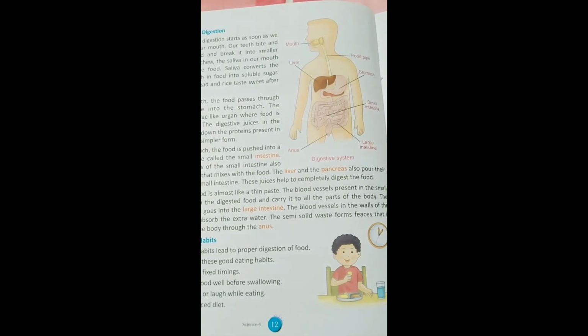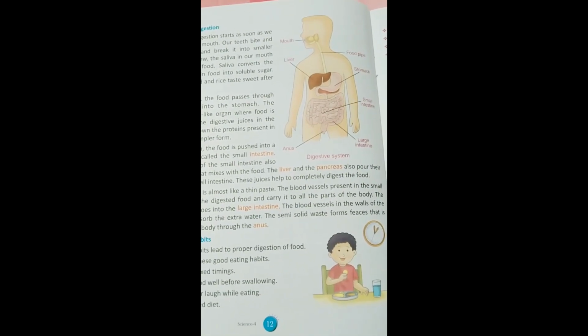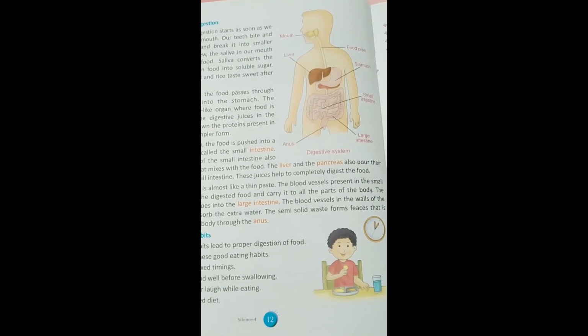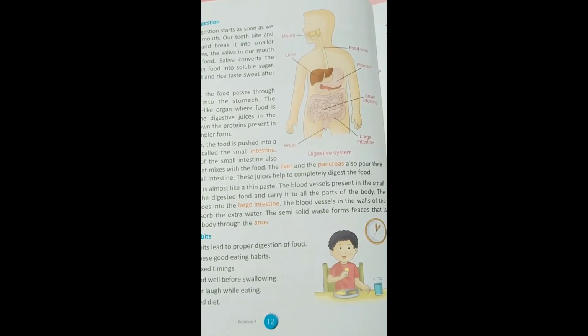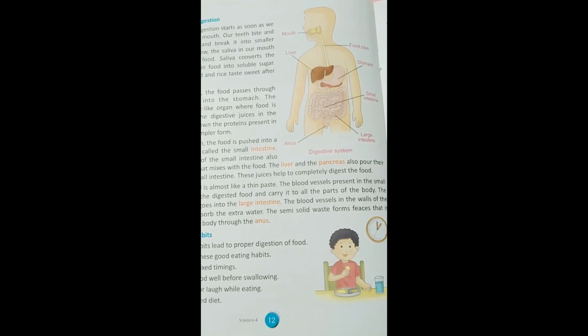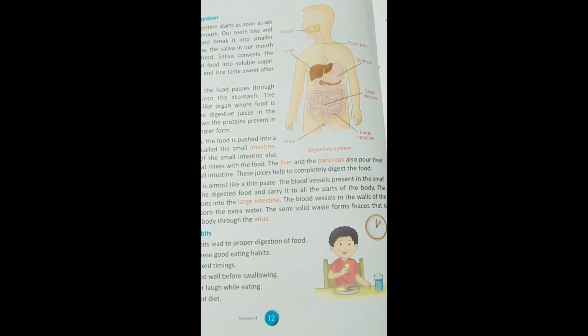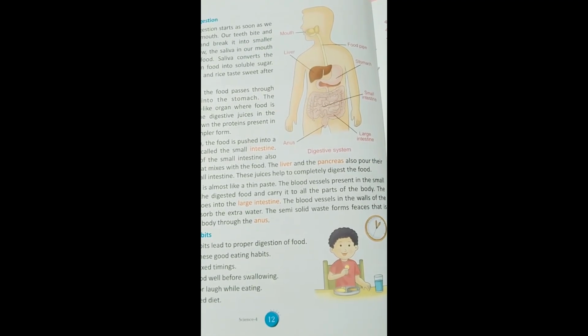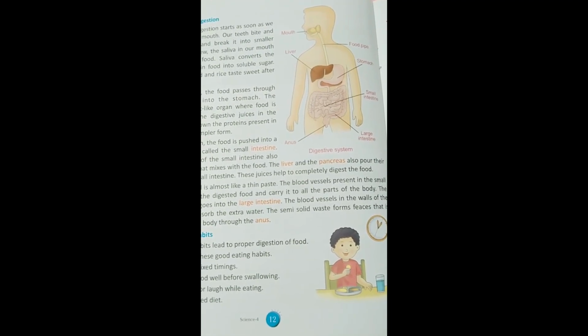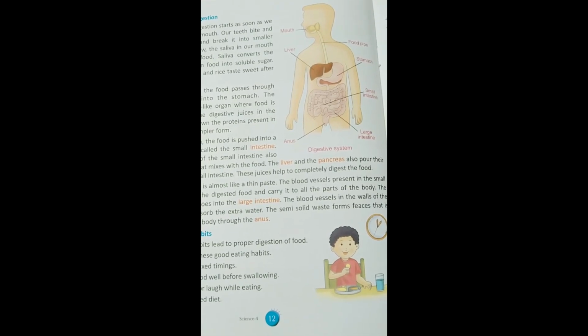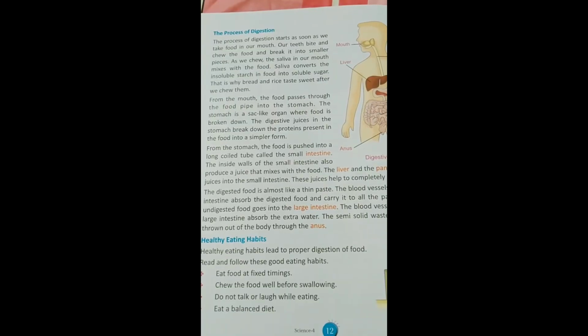See in the figure of the digestive system: we eat the food through the mouth, then it comes to the food pipe. Then the liver is shown, the stomach, then from the stomach the small intestine, then the large intestine, and then the anus.